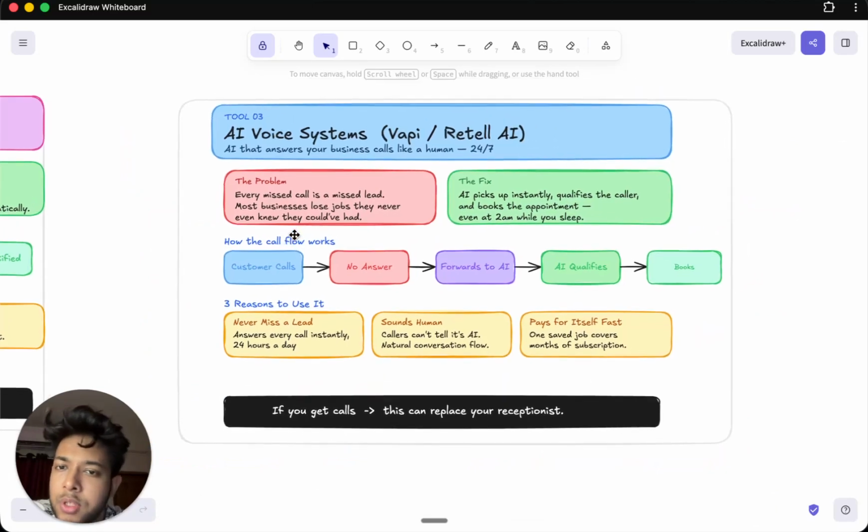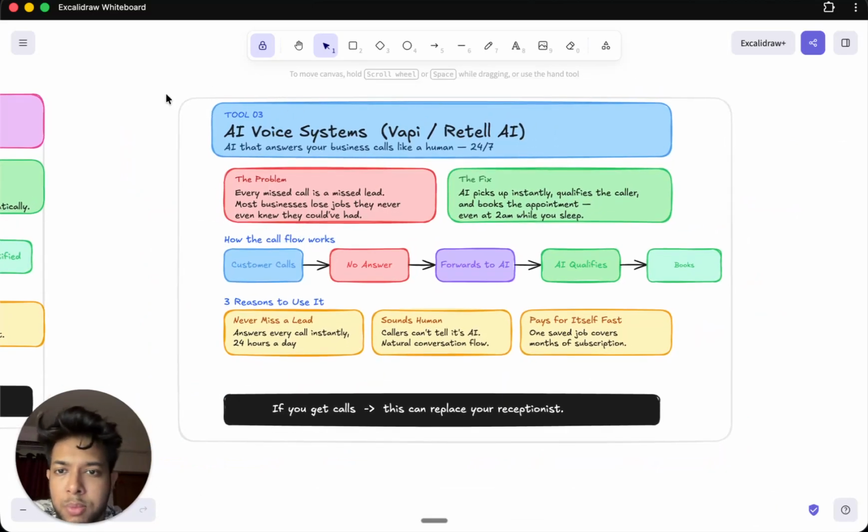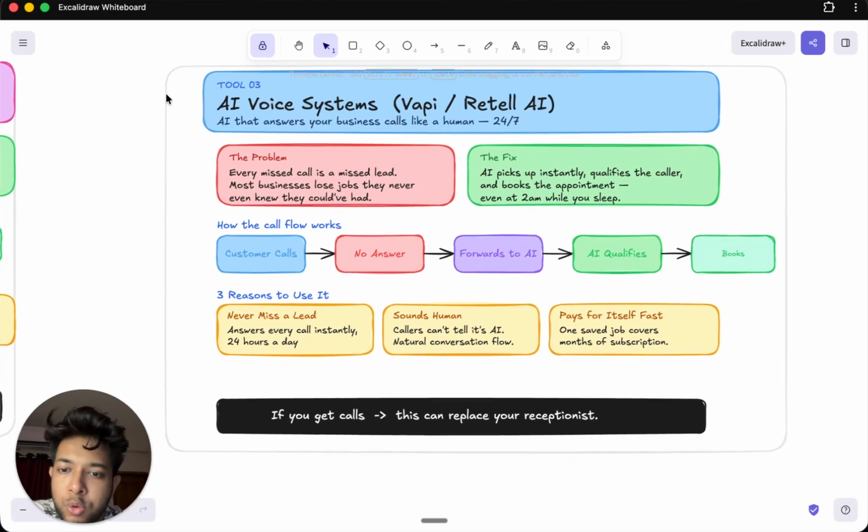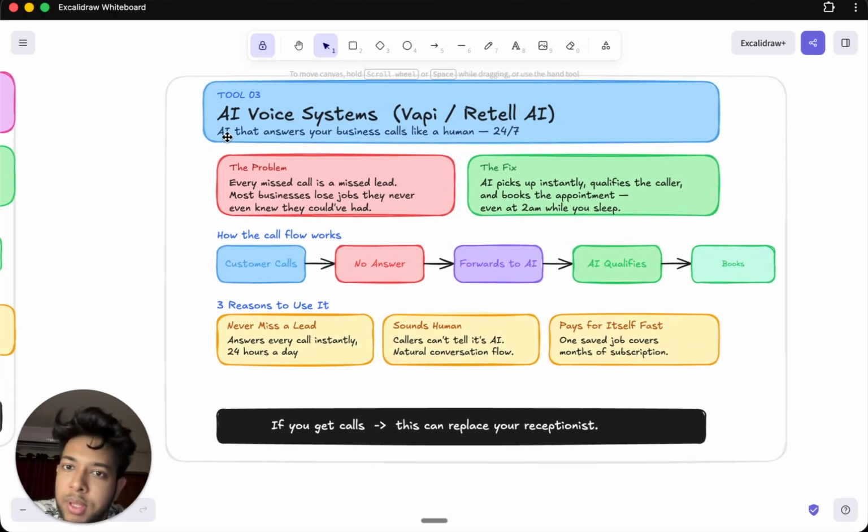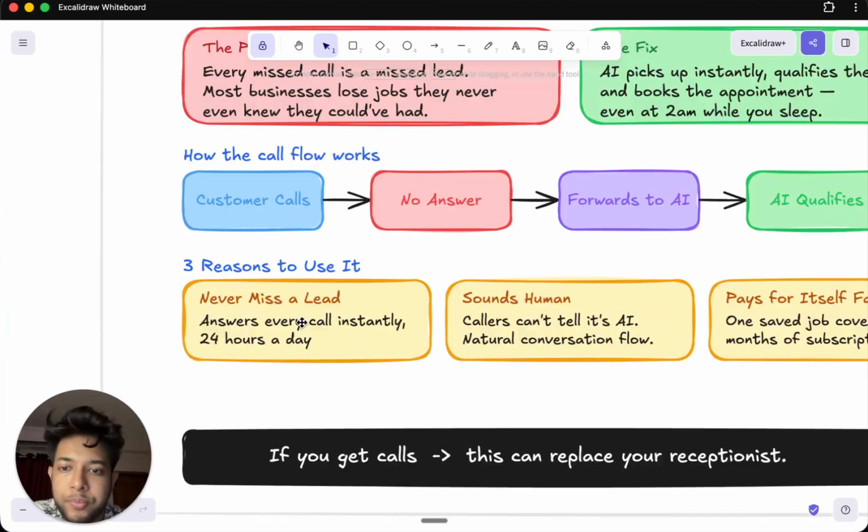Then there's a couple of reasons that you might need something like this for your business. The most important one is that once you implement a system like this, a 24/7 AI phone caller, you will never miss out on a lead ever again, because the AI will stay active on your phone 24/7. This will mean that you will never miss a single call ever again.